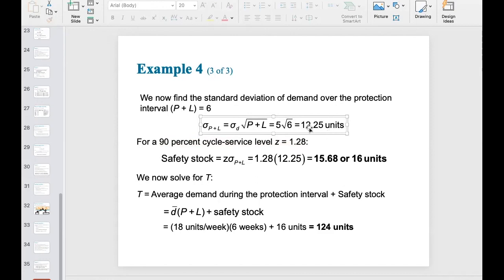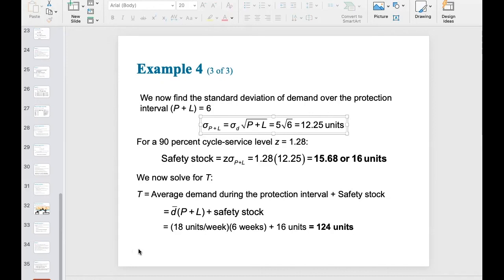Use this 12.25 in the safety stock calculation, and then you get the corresponding safety stock amount. Once you have the safety stock amount, you plug it into the target inventory level equation to get the final target inventory level. Suppose I tell you that currently we have, for example, 20 units of inventory on hand.